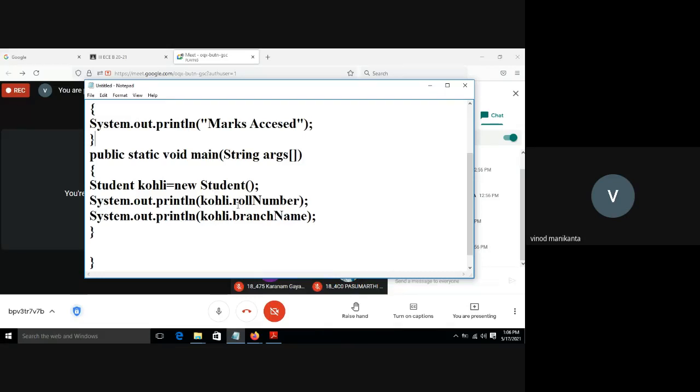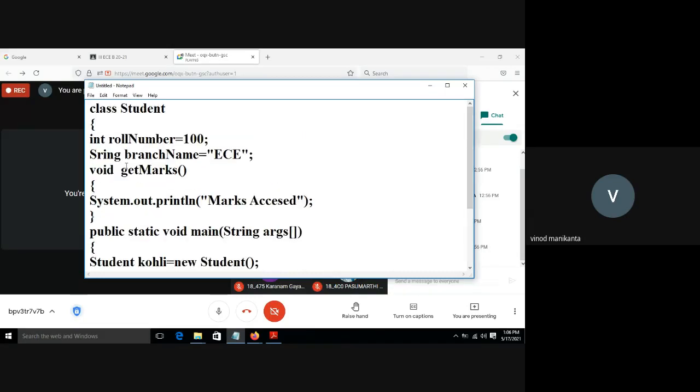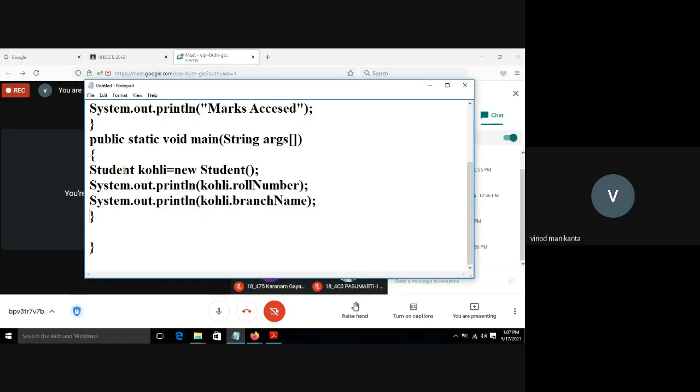I have accessed roll number and branch name. If I want to access this method getMarks, the syntax is object name dot method name. Here what is the object name? Kohli. Kohli dot method name. What is the method name? getMarks.